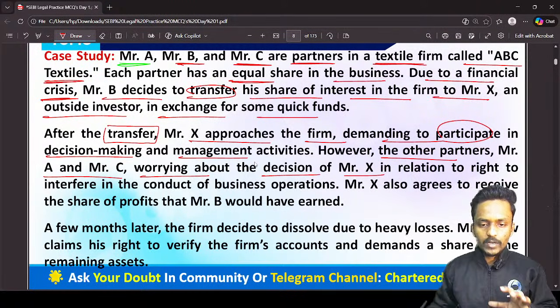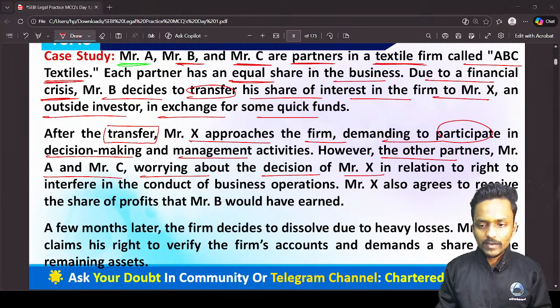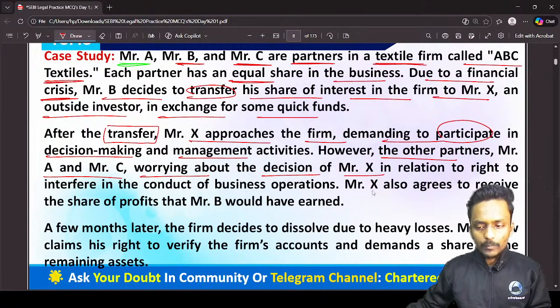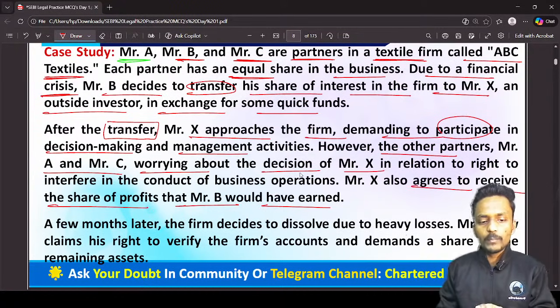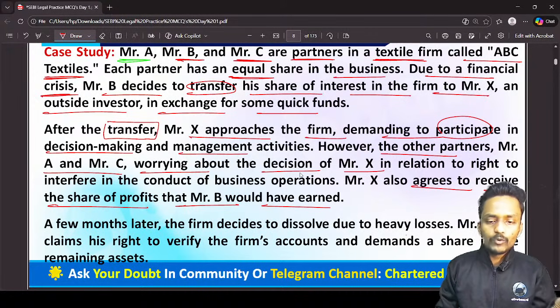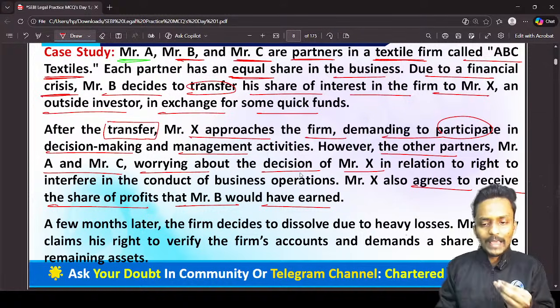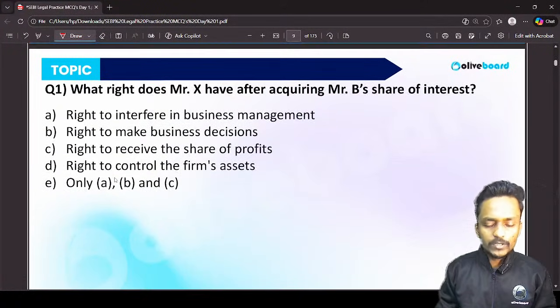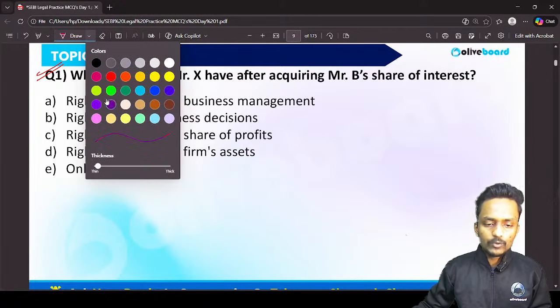So generally what happened, guys, we have three partners, and one of the partners has taken a decision to transfer his entire interest in this partnership firm. Now the other partners are not sure, as one of the partners, Mr. B, has taken a decision to transfer his share of interest in the firm to Mr. X. Now the other partners are worried: does Mr. B have the power to transfer this share of interest or not? This is your entire case study, and on the basis of it there are MCQs. You have the first MCQ on your screen.